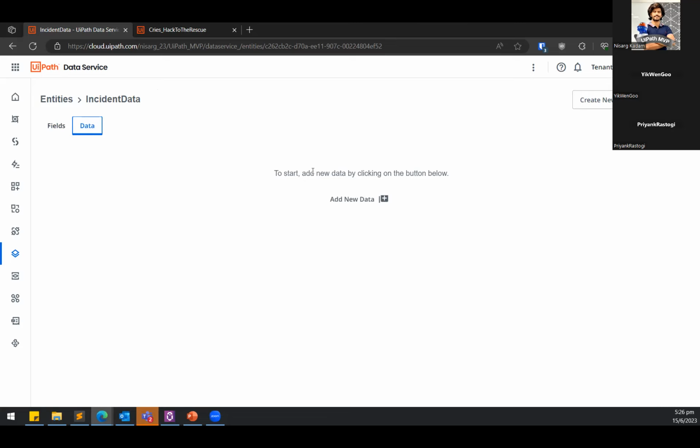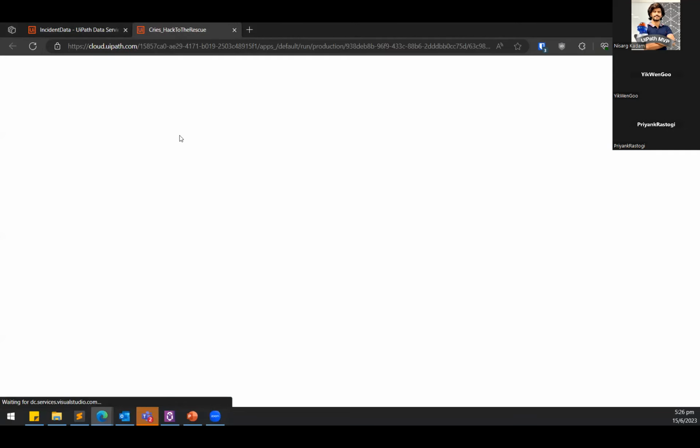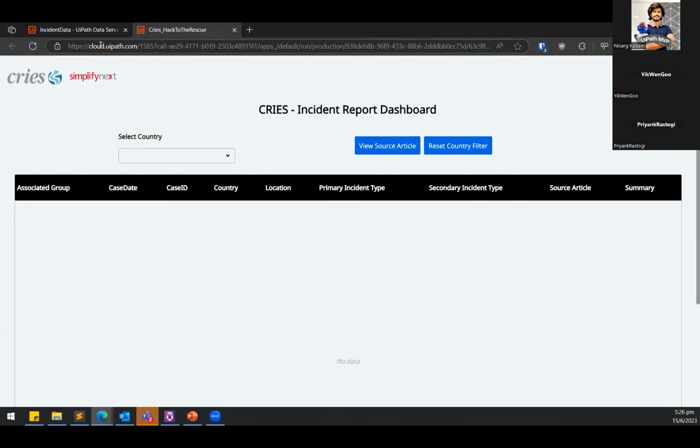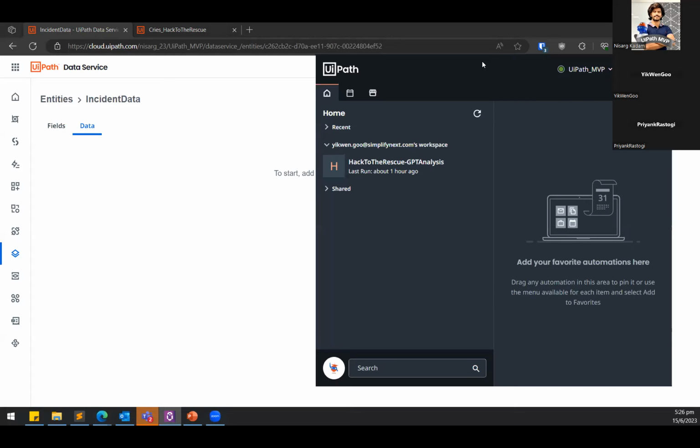And you will see also that once the records have been inserted here, we should see the dashboard populated with data as well. It is currently still empty. All right. So I'm going to show a different interface of UiPath. So previously in Priyank's section, he was showing the developer environment, which is UiPath Studio. I am showing the end user environment.